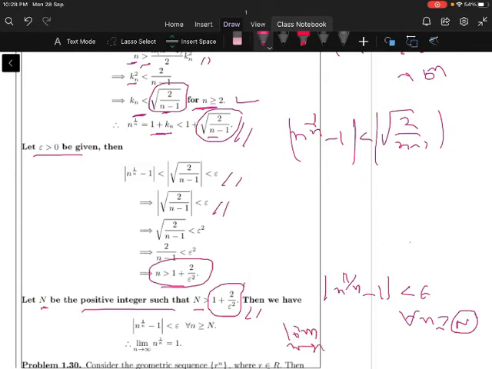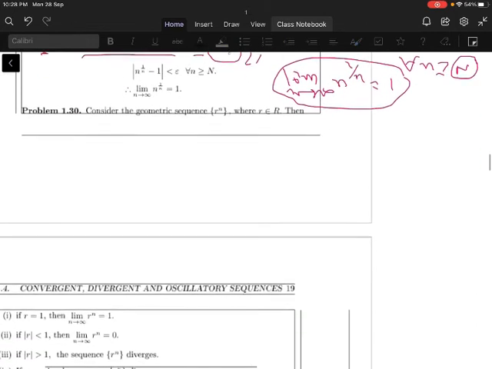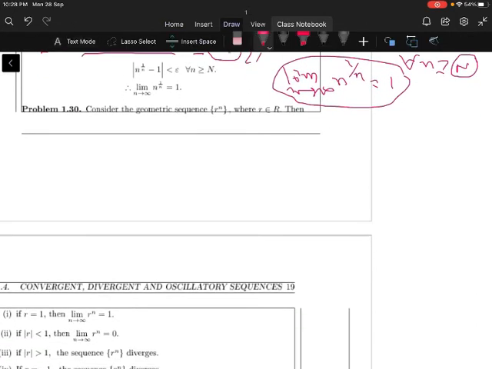So therefore I can write limit as n tends to infinity n to the power of 1 by n is equal to 1. So this is a very important problem. Now let us move to another important problem.